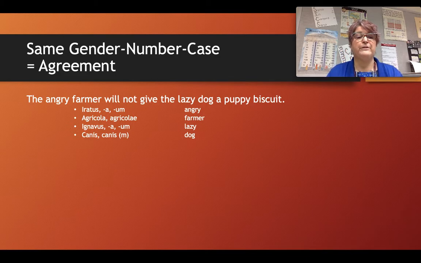Remember that agreement refers to having the same gender, the same number, and the same case. It is a noun that has a specific gender. And it is a noun that must be used in a specific case in a sentence. And it is a noun that has a specific number within its sentence. The adjective has none of those things by itself. It takes all of those qualities from the noun that it is describing.